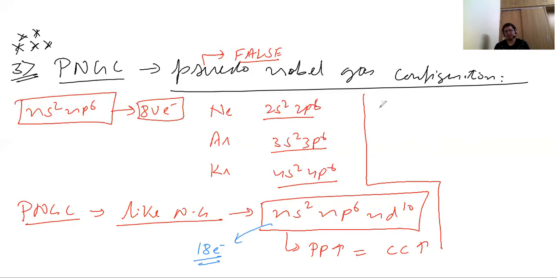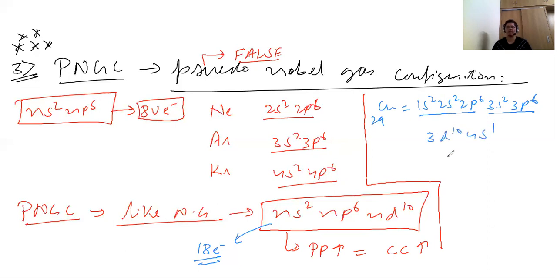For example, take copper, whose atomic number is 29. When I write its electronic configuration, it is 1s2, 2s2, 2p6, 3s2, 3p6. So how many are over? This is 10, this is 18. After that, we can write 3d10 and 4s1. This is an exceptional electronic configuration. Generally, according to the normal concept, we must get 3d9 4s2, but due to exchange energy and symmetry, we get this fully filled configuration as an exception.